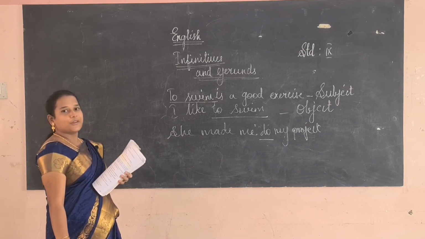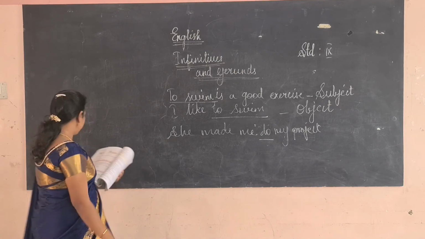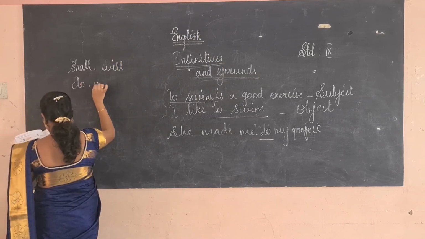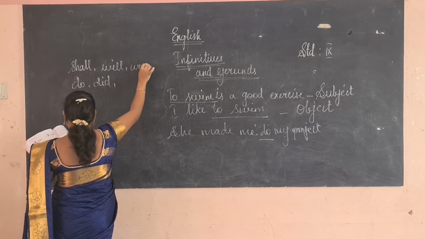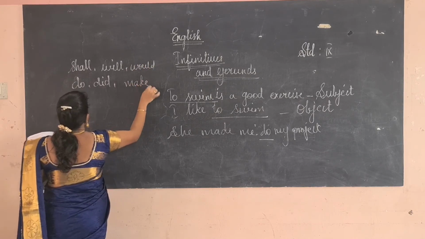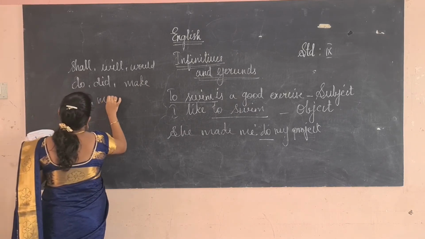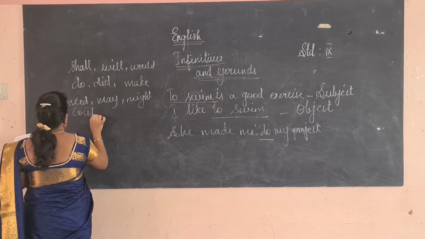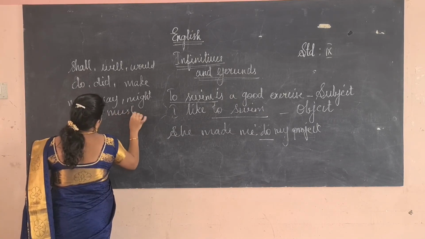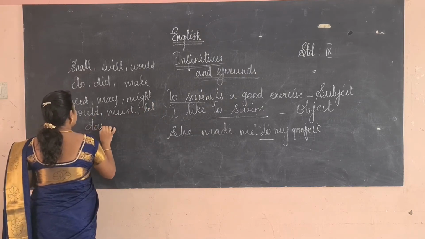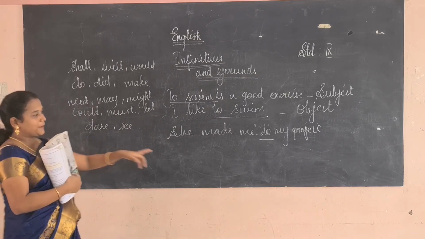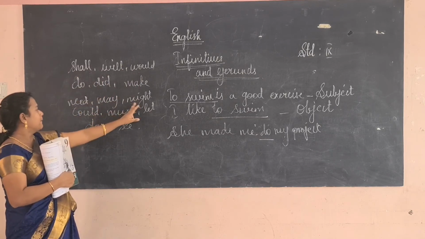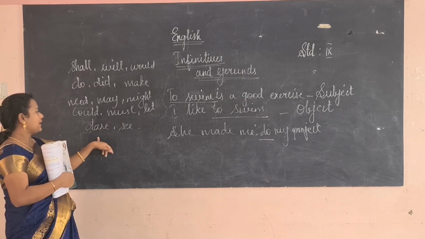We can use these plain or bare infinitives along with the modals shall, will, would, do, did, make, need, may, might, could, must, let, dare, see.